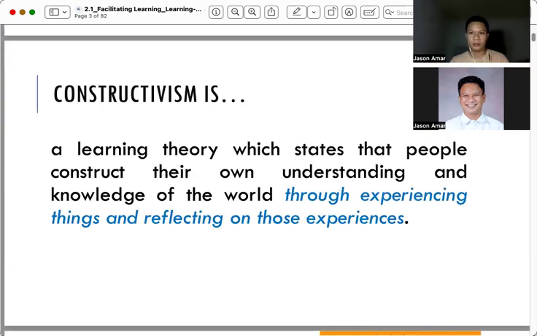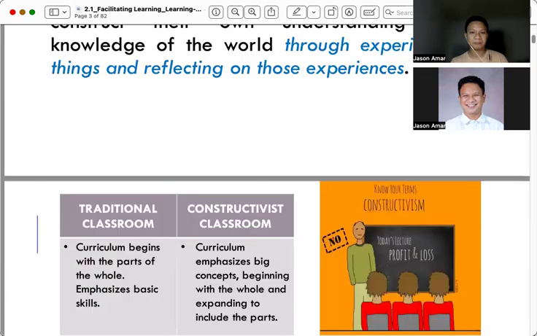In constructivism, learners create and develop their own construction of knowledge based on their experiences and on things they reflect upon after they have experienced them. So that is the concept of constructivism.